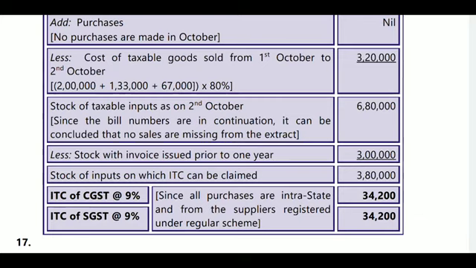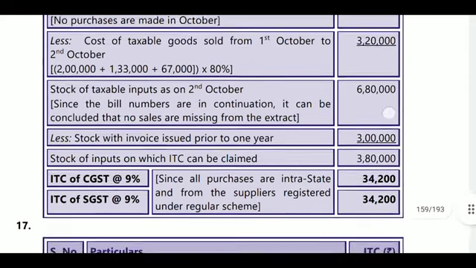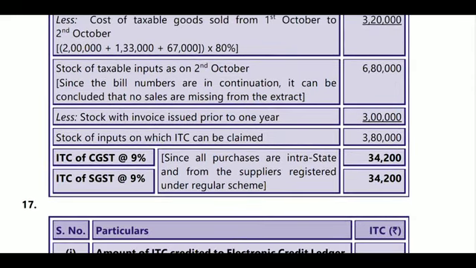Less: stock with invoice issued prior to 1 year. The stock was issued 3 lakhs, which was used in April of the preceding financial year, 3 lakhs. So prior to 1 year, 3 lakhs will be less. Stock of input on which ITC can be claimed, 3 lakhs 80 is available. You can claim on 3 lakhs 80.